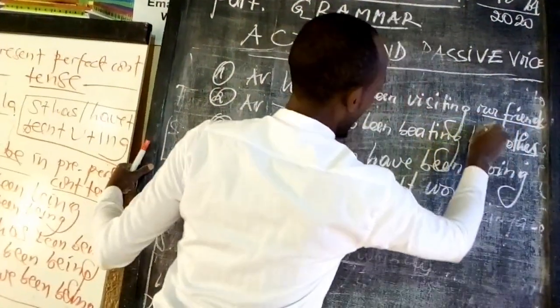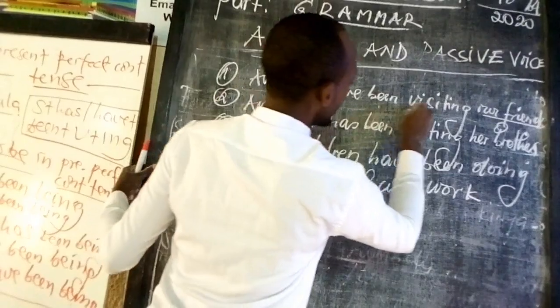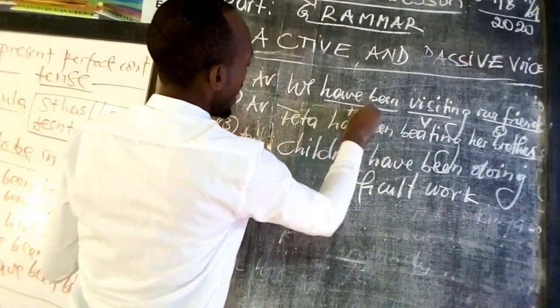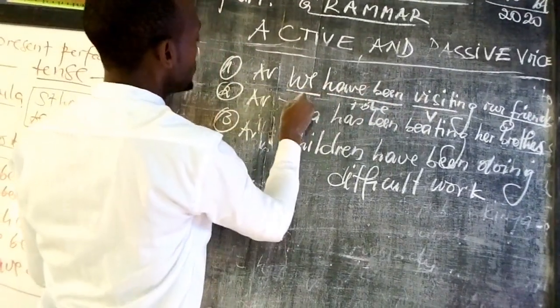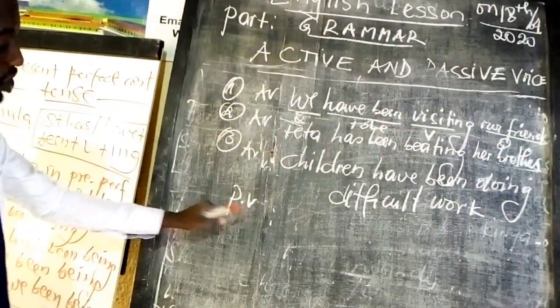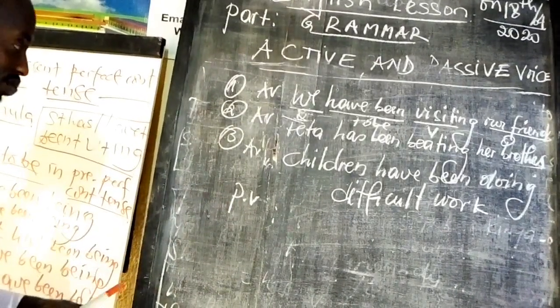I begin with the first example: we have been visiting our friends. This, our friends, is acting as object. This is verb to visit. This is auxiliary verb to be. And this is what we call subject.